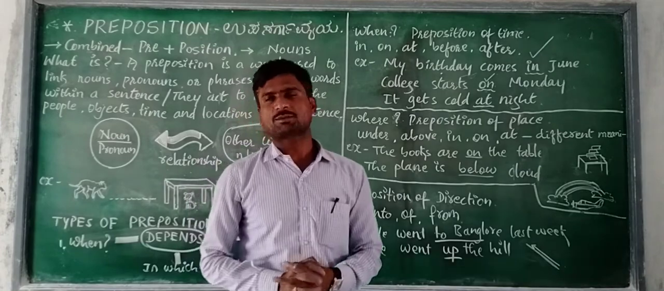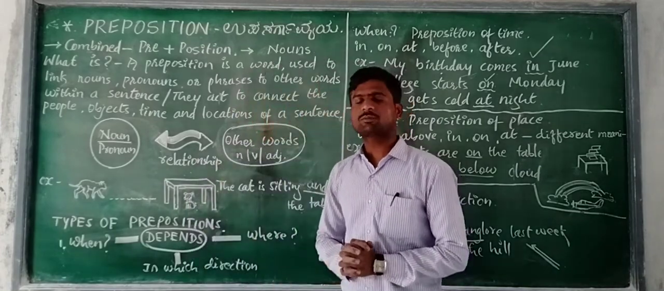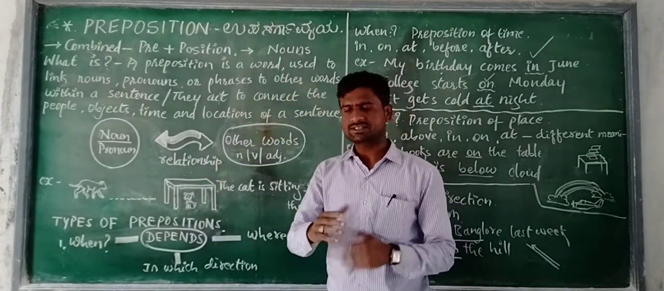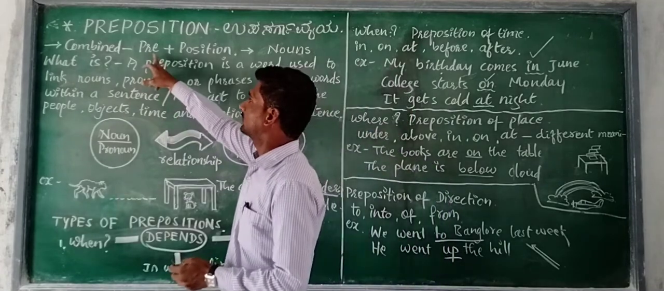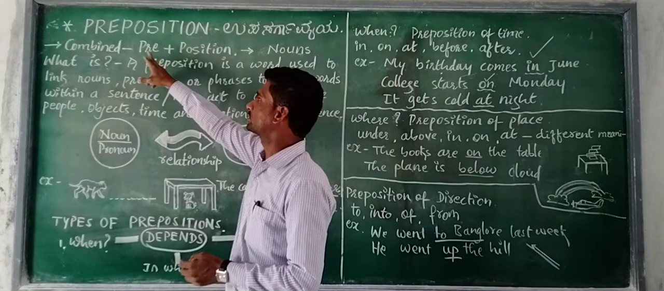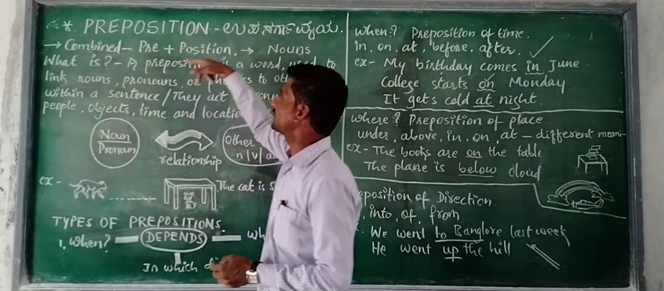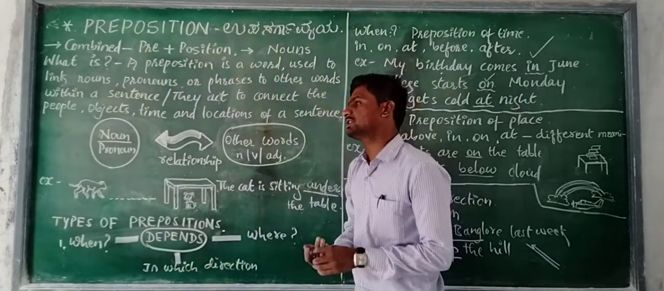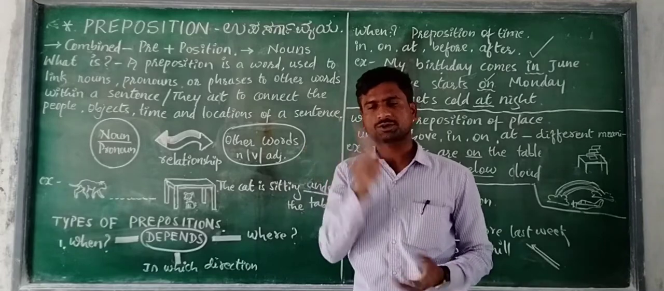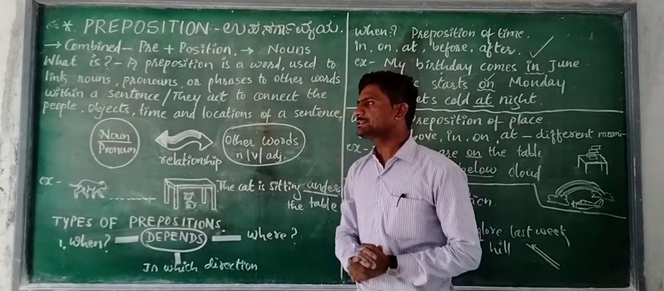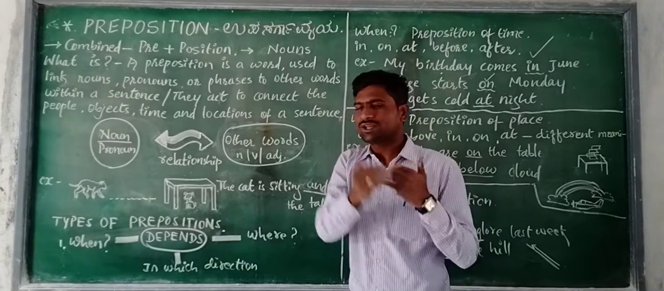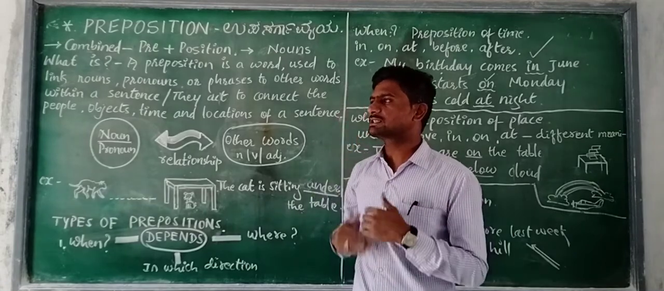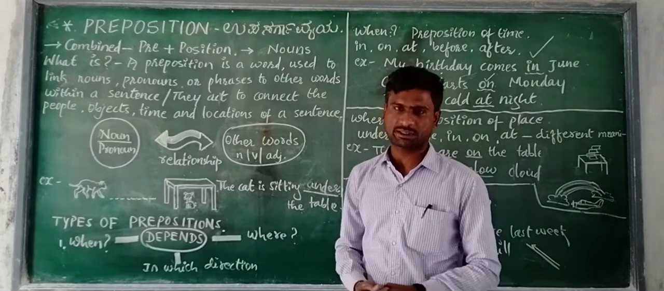The concept of preposition is a combination of two words. The two words are pre plus position. Pre plus position is equal to preposition. And the word which takes the place just before is known as preposition.